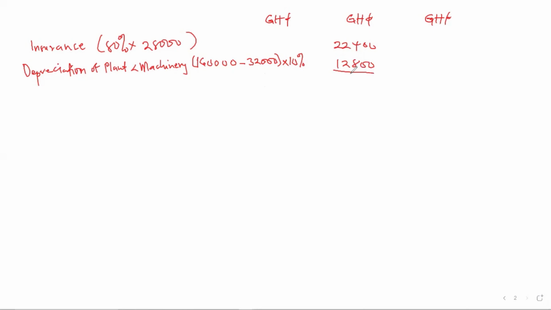So that is all for our factory overhead. When we add all our factory overheads, we are going to get 117,600. Then we add our factory overheads to our prime cost, which is 450,000, to get 567,600, and that will be called our gross cost of production.